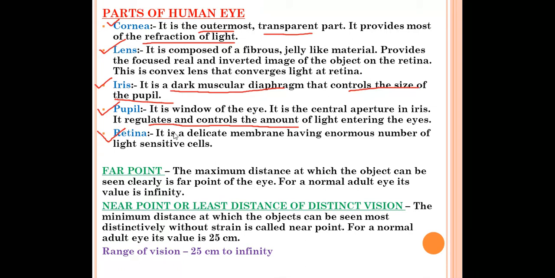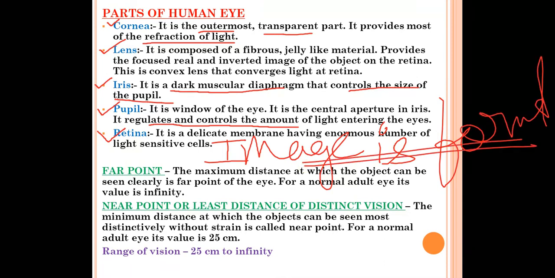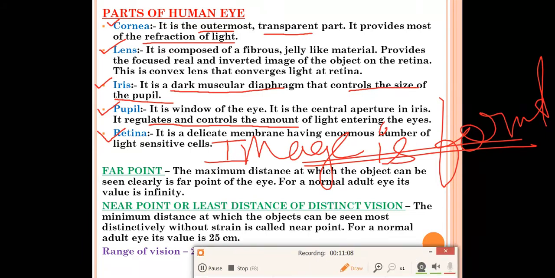Next we have the retina. What is the function of the retina? It is a screen where the image is formed. It is a delicate membrane having an enormous number of light sensitive cells, and you can write over there that the image is formed on the retina. This is the most important function. Image is formed on the retina. So these are the parts of the eye along with their function.